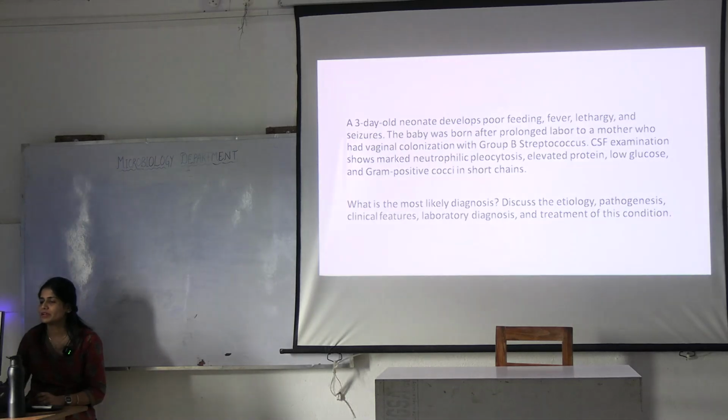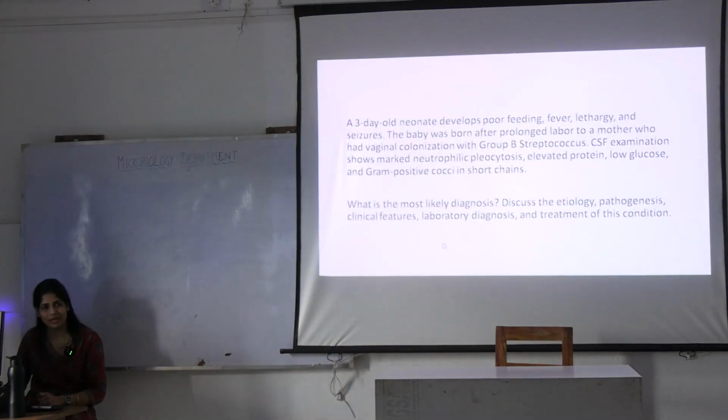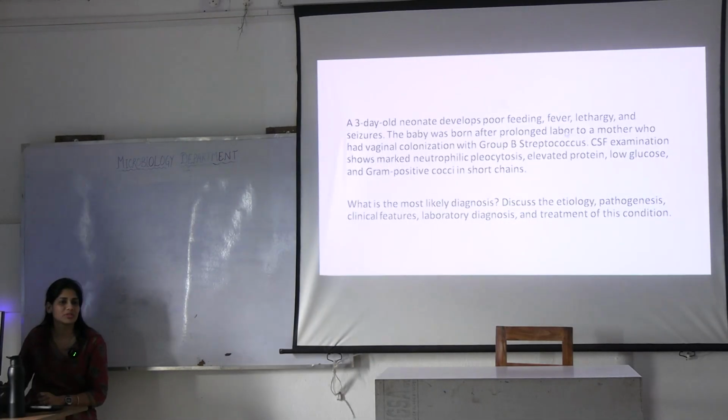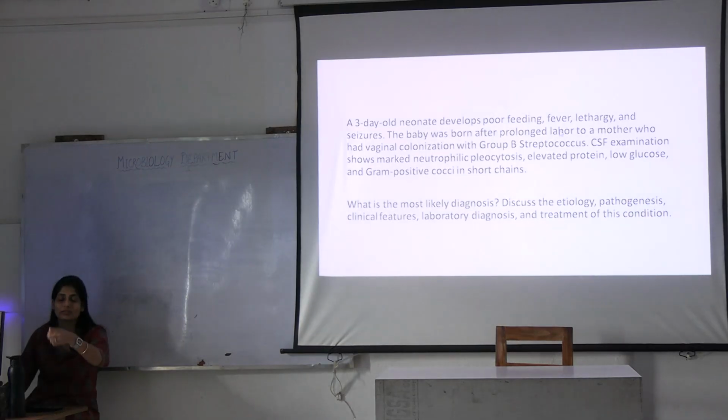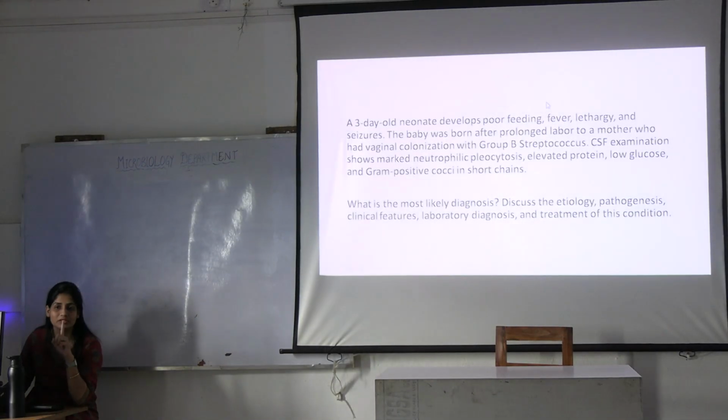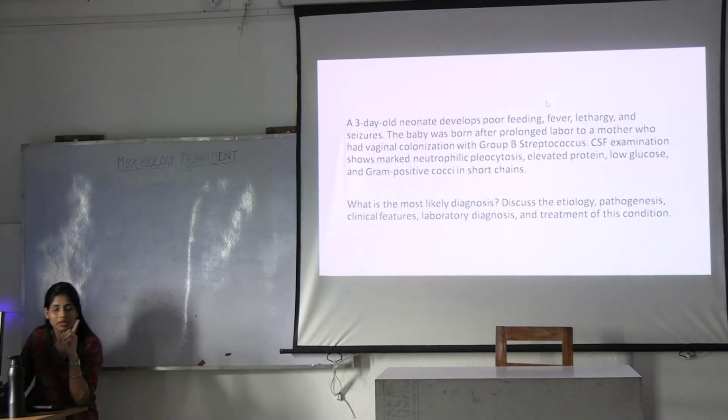What is the case history given? Develops poor feeding, fever, lethargy and seizures. So with age, the symptoms have changed. The baby was born after prolonged labor to a mother who had vaginal colonization of group B streptococcus. What is this group B streptococcus? Okay, beta hemolytic. What is the name of the streptococcus? There is just one, Streptococcus agalactiae.